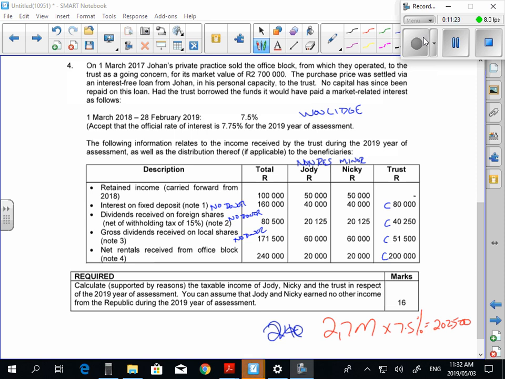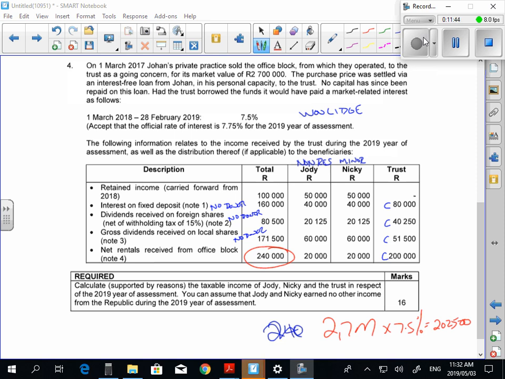So what they've done in your TUT, if you're a 4861 student, is they basically have limited Woolidge to just knowing how to do it over 1 year, not over multiple years. 4862s, you need to know how to do it over multiple years. Okay, so we've got a limit of 202,500. What's the total amount of net rentals from the office block?